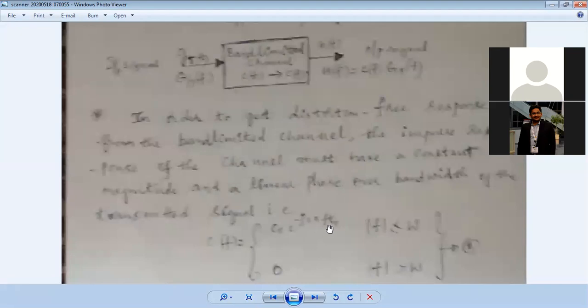This is exactly the signal. C of f, I define, is equal to the frequency response of the channel. The frequency response of the channel is exactly given by C naught into e to the power of j 2 pi f naught here.